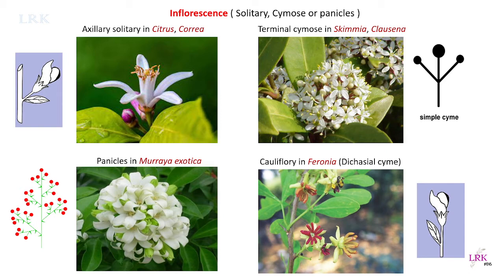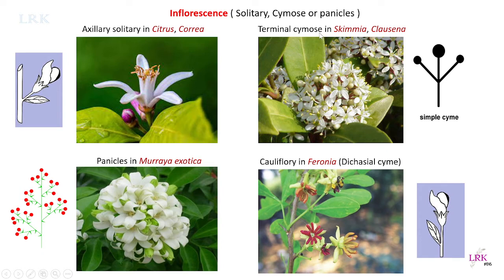In racemose inflorescence, there is an indefinite growth of the peduncle, but here in cymose inflorescence, the peduncle shows definite growth. It ends up in a flower. Okay, and the further flowering arises laterally from the lateral buds of this peduncle. Okay, so this is the inflorescence, which is axillary, solitary in citrus and Murraya.